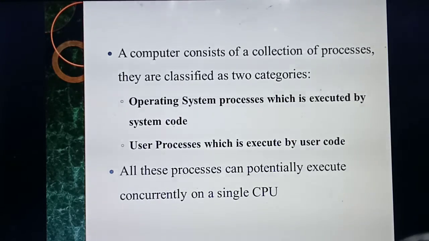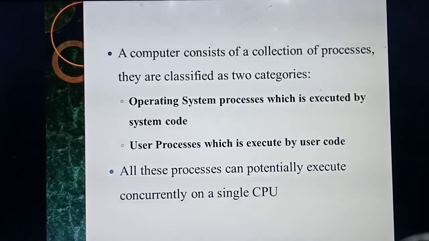The second thing is user process, where the user gives some process. The first type is not given by you; the operating system itself schedules some processes, and these are given by system code. The next one is where the user gives some process. System processes are executed by system code, and user processes are executed by user code.